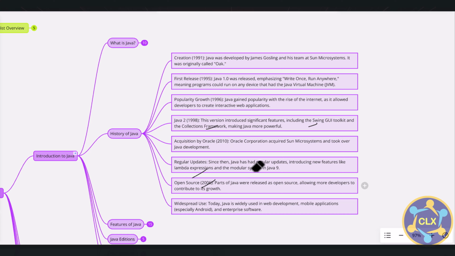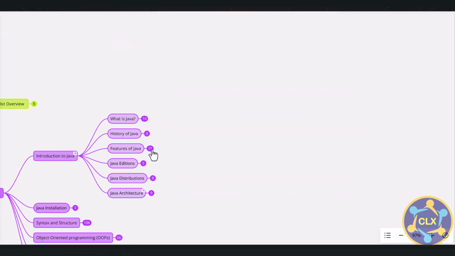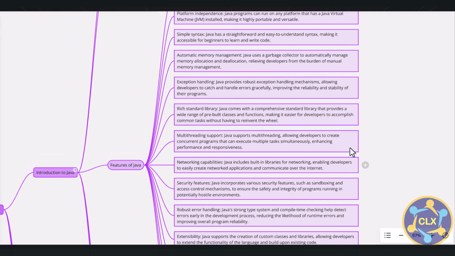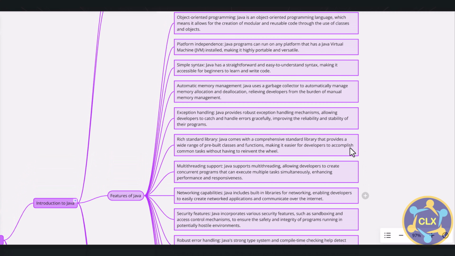So coming to the next part of the introduction to Java, the features of Java. Let me expand that. What are the points I have written down here for the features of Java? I think there are a lot of points, you can go through them. Some of the major points I will explain. This is an object-oriented programming language. Platform independence is another feature.